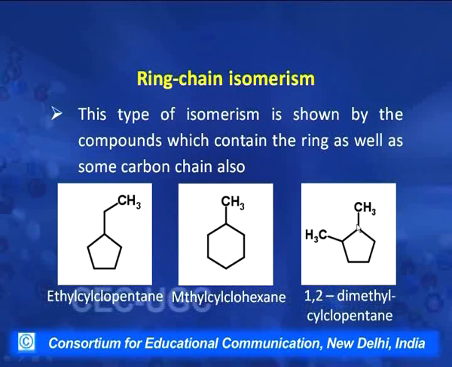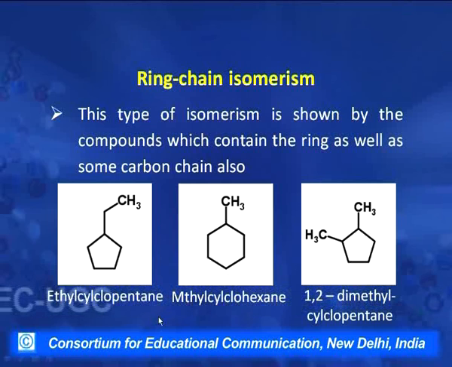In this molecule it is 1, 2, 3, 4, 5, 6, 7, and the 6th carbon is attached to the 2nd carbon. So, the three compounds have the same chain of 7 carbons, but they differ in that the chains have joined at different points to give rings of different size.